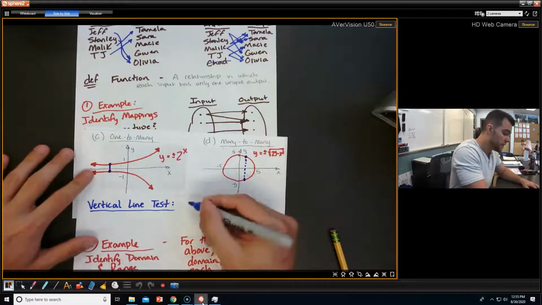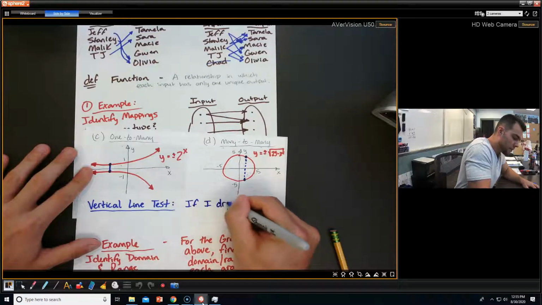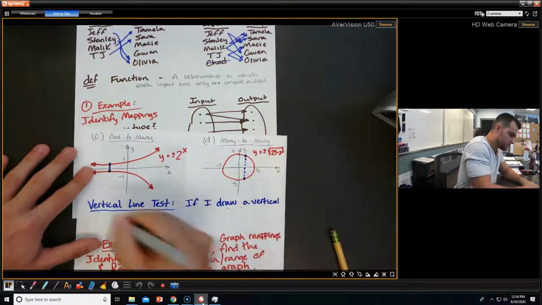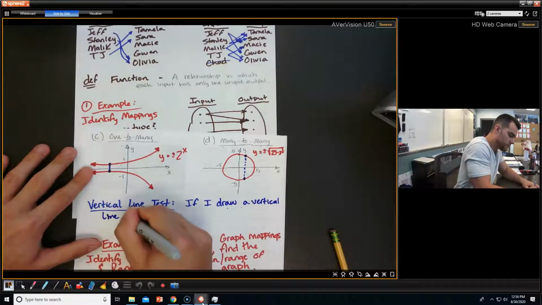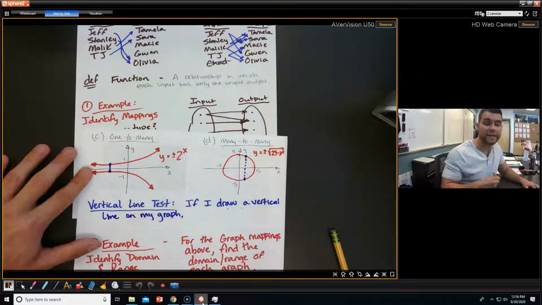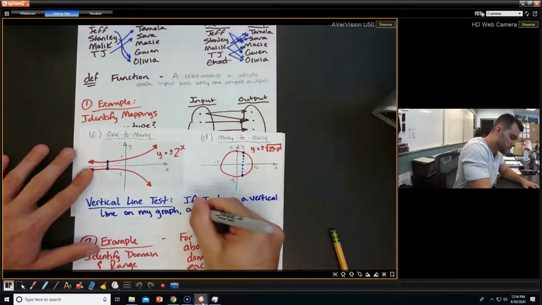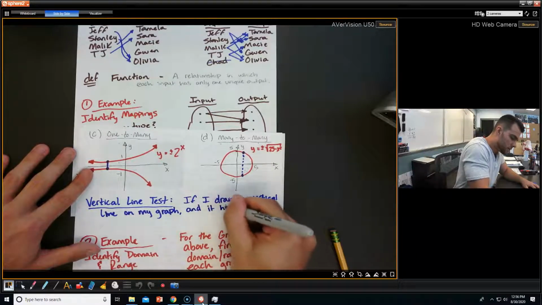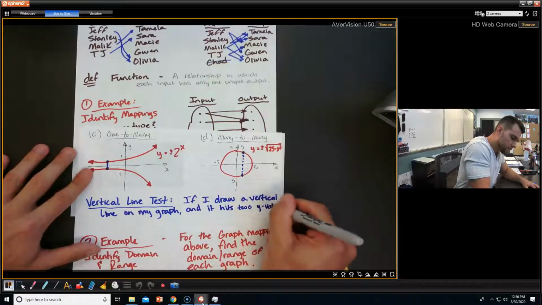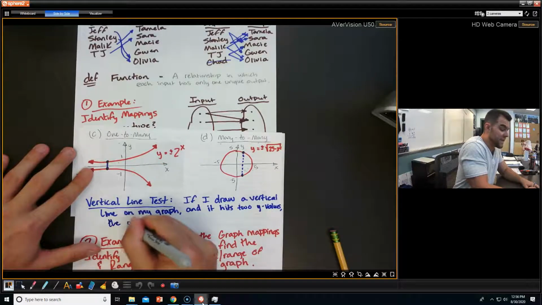This is, if I draw a vertical line on my graph, and it hits two unique y values, the graph is not a function.